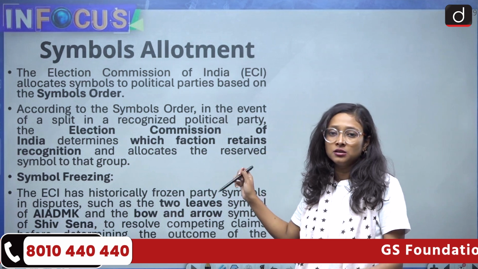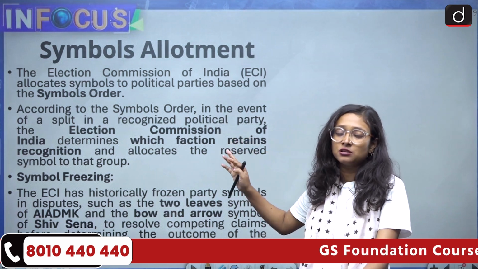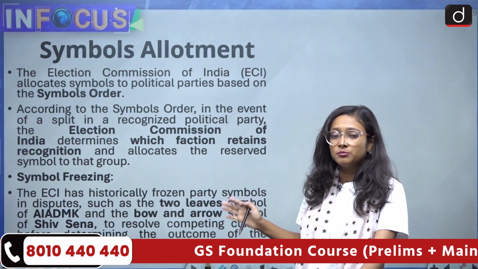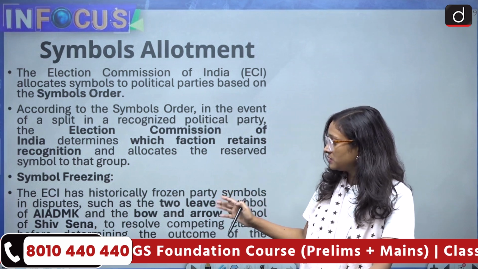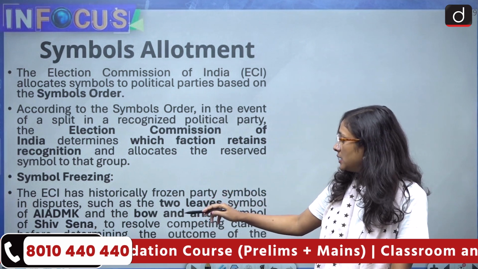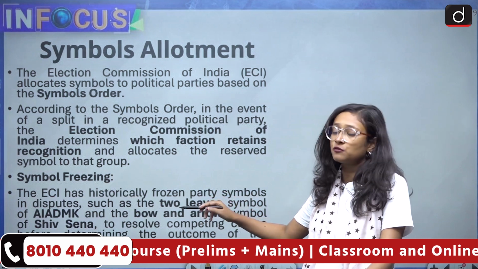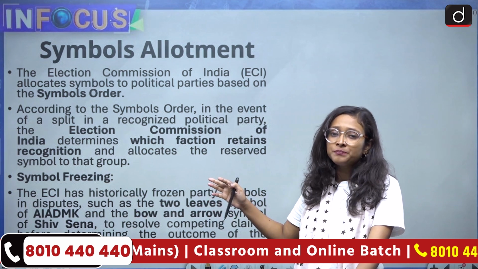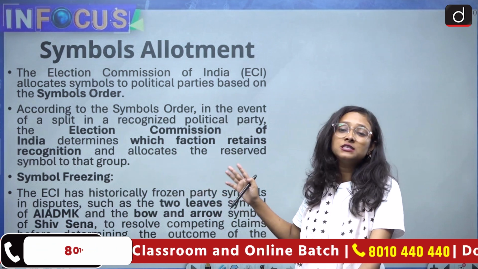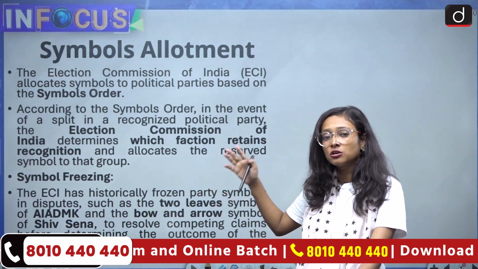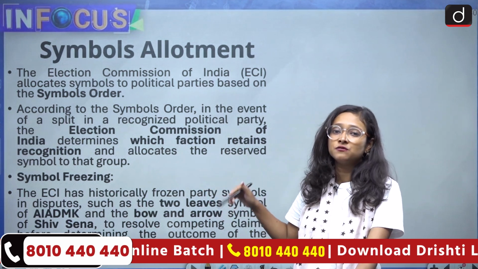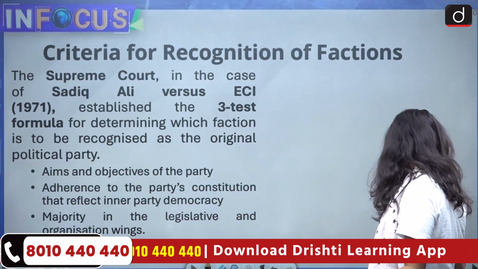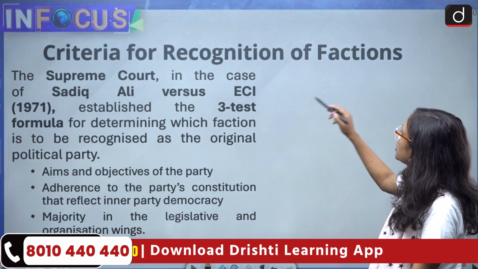So here there are criteria for which faction retains recognition, and there are 3 criteria. If you are talking about symbol freezing, in the case of AIADMK the symbol was frozen, and in the case of the Shiv Sena split the symbol was frozen. So it can be possible. Here the role of ECI is a must, because ECI allots the symbol and decides which party will get which symbol.